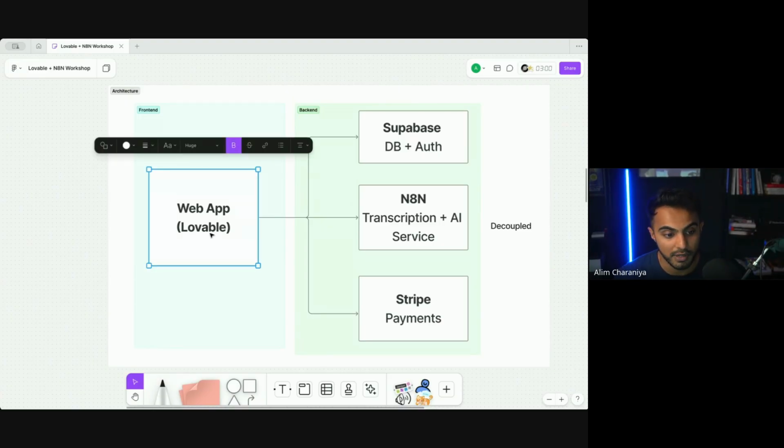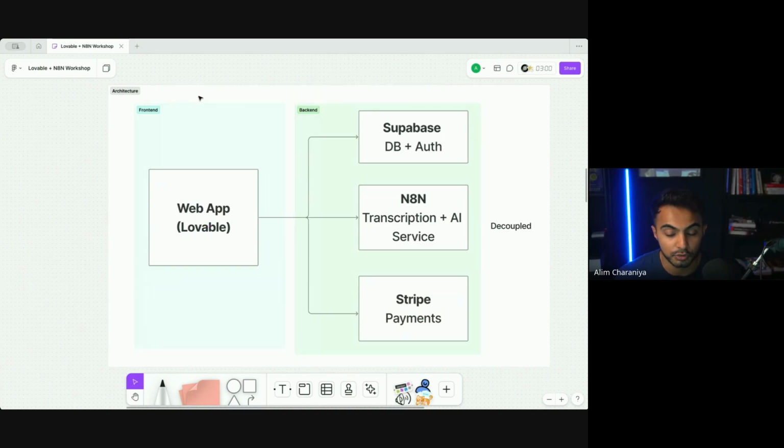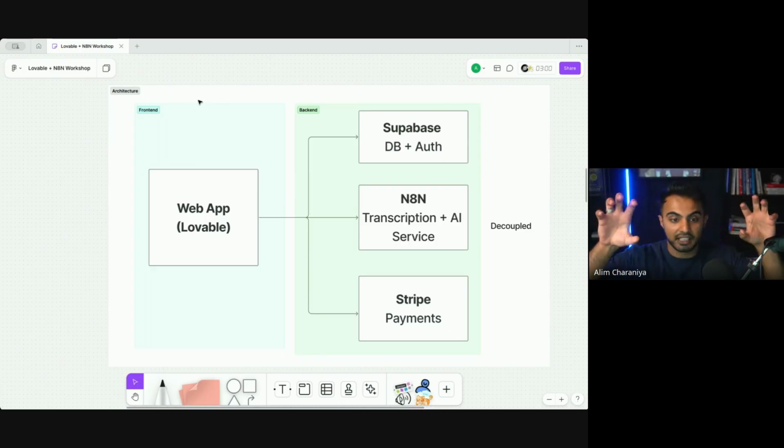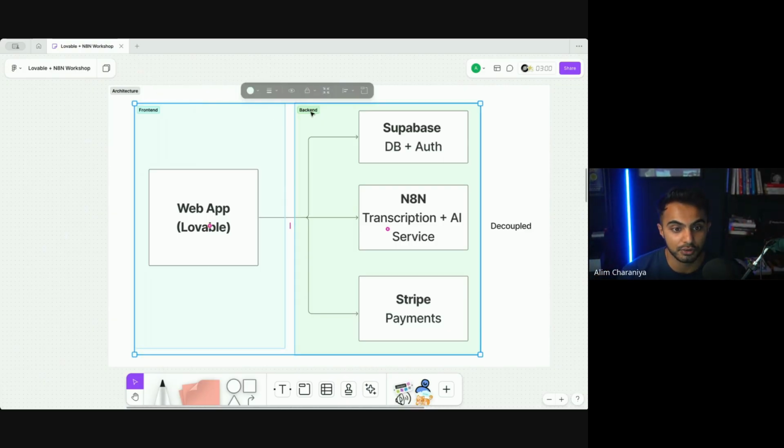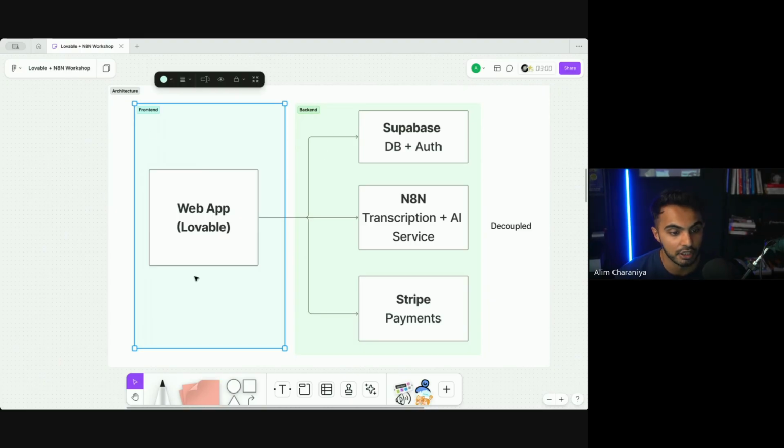So here's our architecture for our product. We're building our web app in Lovable, and if you've seen any of my previous teachings on YouTube, you know that I like to create fully decoupled applications. The word decoupled means separated. We have seen entrepreneurs try to build software that is just a front end, and then they call all the APIs directly from the front end. That's not how you do things. You need to decouple your front end and your back end business logic. That's why I have two different squares here to represent the front end and the back end. The front end here is just a web app on Lovable.